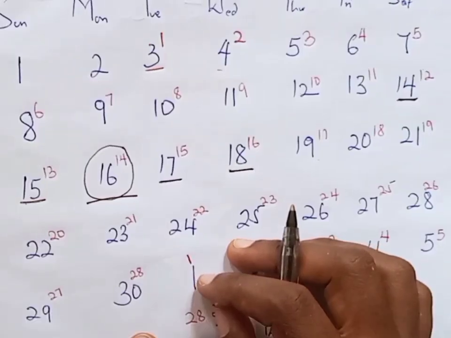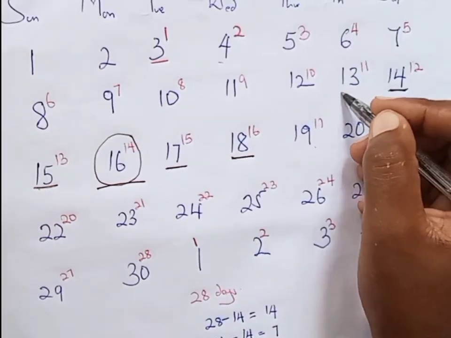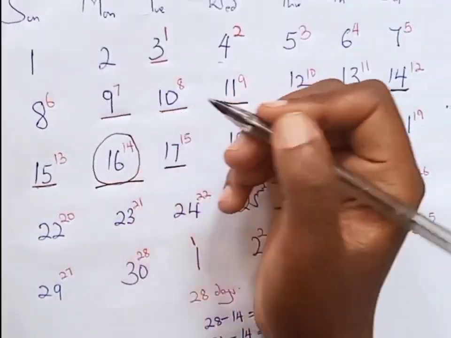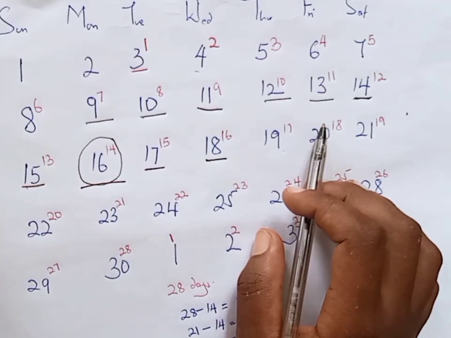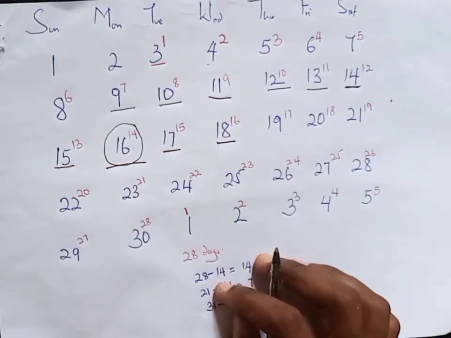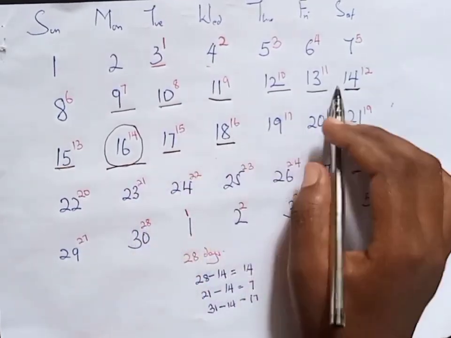A sperm can hang out in your uterus for 5 good days waiting for your queen to show up. Since a man's sperm can survive in a woman's body for 5 days, we add 5 days before the least number a woman is likely to ovulate. So we shall add 5 days, which is 1, 2, 3, 4, 5. These are the days a man's sperm is likely to stay in a woman's body. Remember, we say that a woman is likely to ovulate within these 5 days.